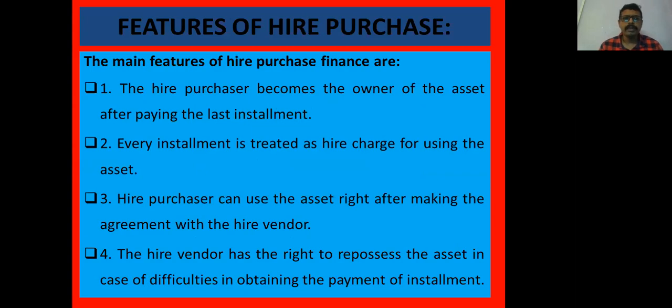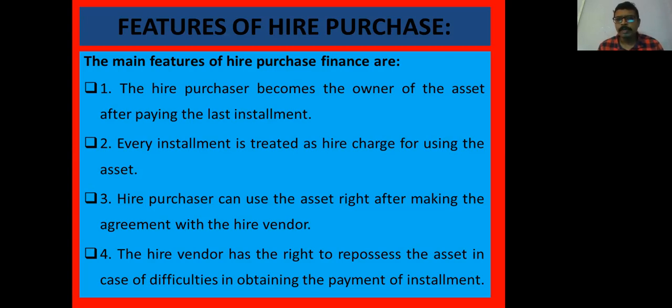What are the features of hire purchase? The main feature is that the hire purchaser becomes the owner only after the end of the hire purchase period. And if he does not pay the hire purchase installments in time, the seller can take back the asset.